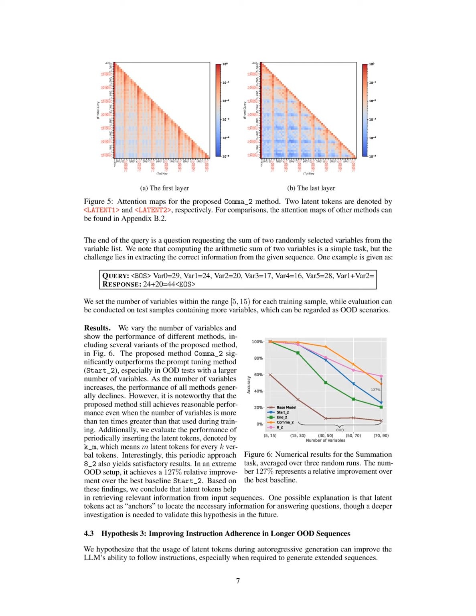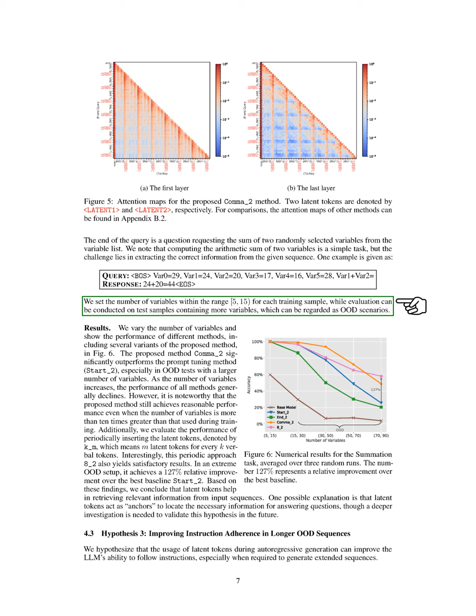The first task, generation, involves generating equations based on a learned rule, where we find that inserting latent tokens before commas significantly improves the model's ability to generate coherent responses, especially in out-of-distribution scenarios. The second task, summation, focuses on extracting relevant information from a list of variables to compute sums, highlighting the challenge of information retrieval despite the simplicity of the arithmetic operation.